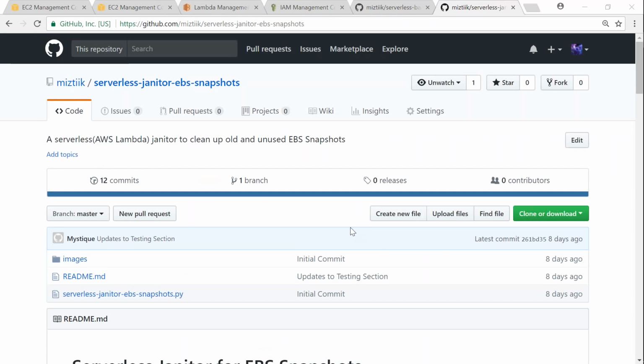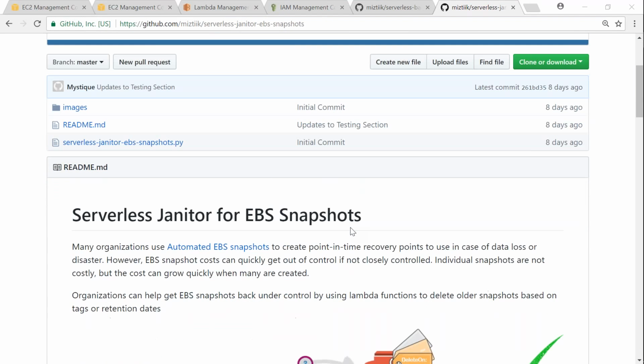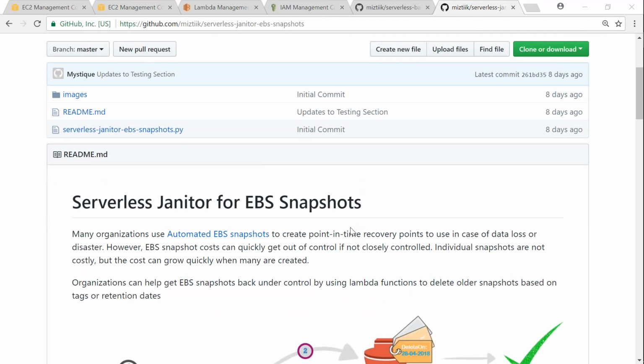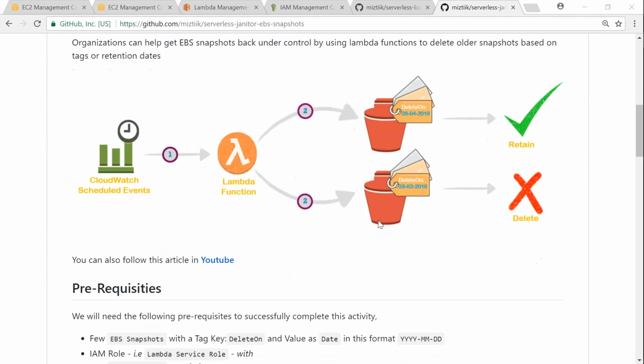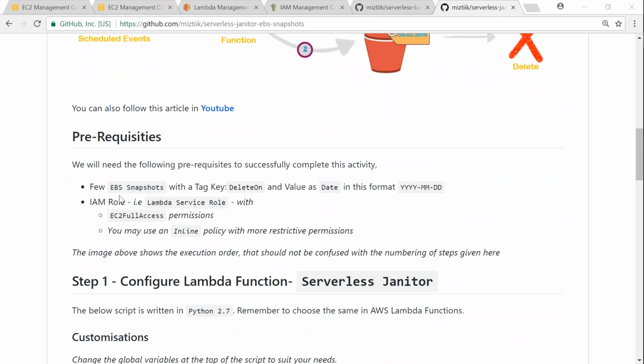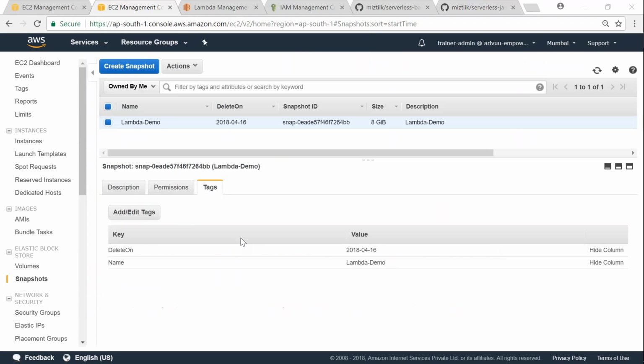So in case you want to clean your snapshots automatically based on certain tags or dates, there is another function that I have written, called the serverless janitor for EBS snapshots. Once again, there are a couple of prerequisites. You need a couple of EBS snapshots with a delete on tag and the date in the format YYMMDD. Here you can see my existing snapshots have the same format.